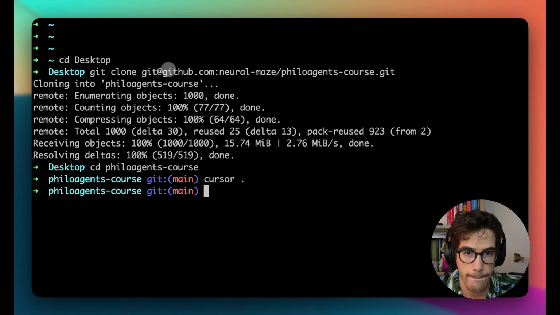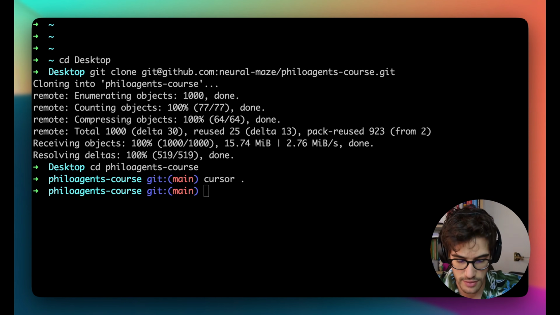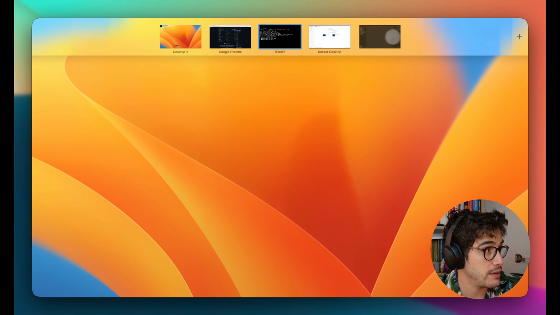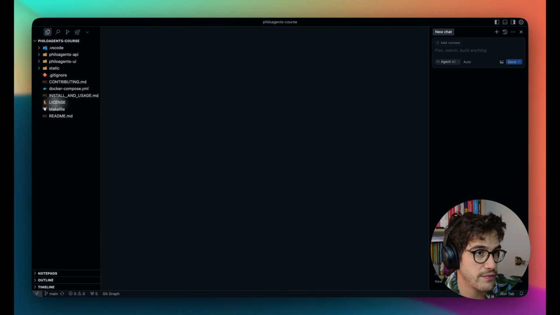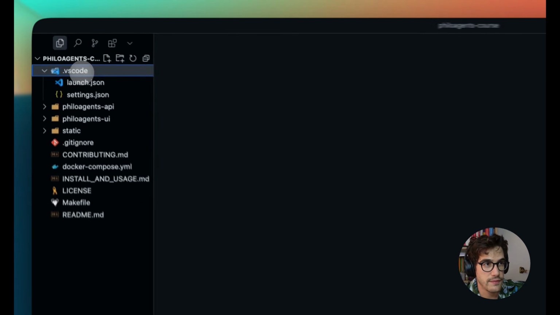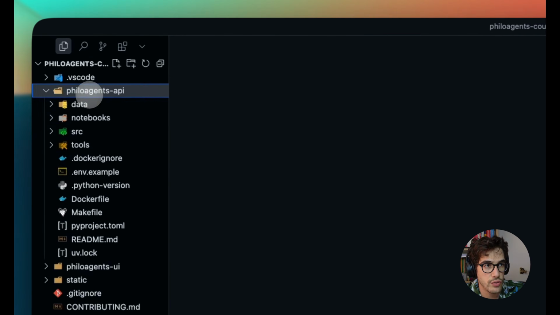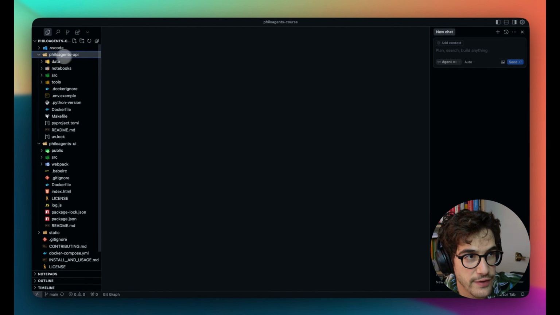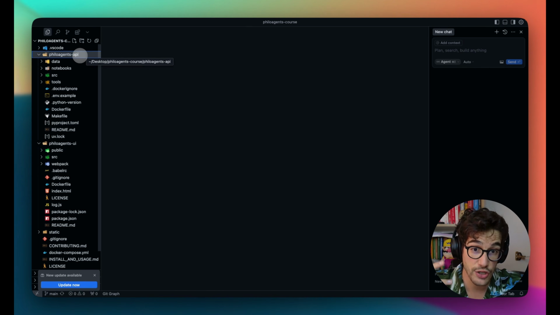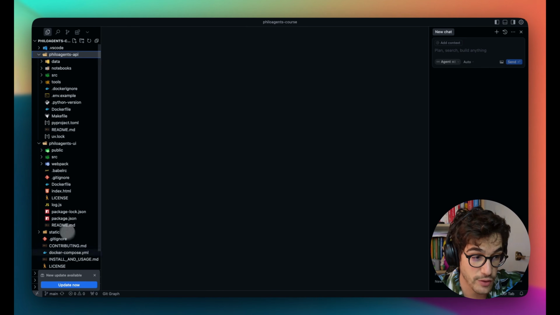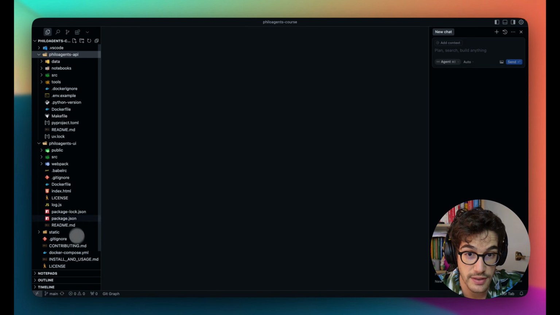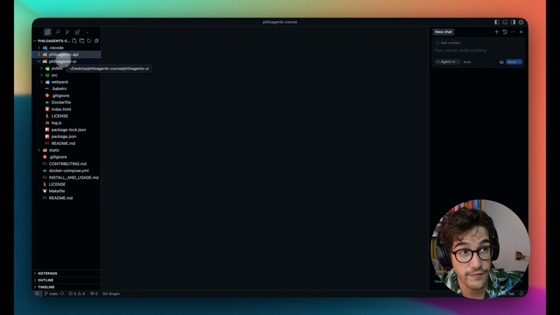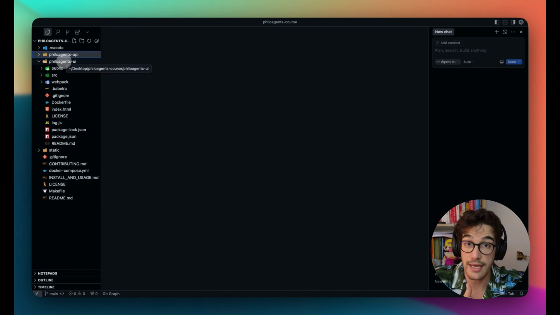Okay, and now we are opening Cursor in this folder. All right, so when this is ready, okay, let me put the Cursor tab here. All right, perfect. You will see something like this. You have the VS Code with all the parameters, and then 2 core components that are basically the PhiloAgents API, that is the agent backend that I've been covering in the previous slides, and also the PhiloAgents UI that contains the game UI.